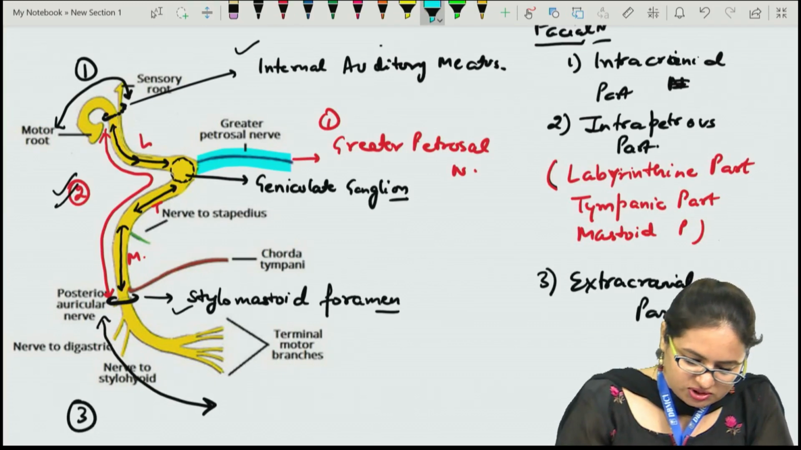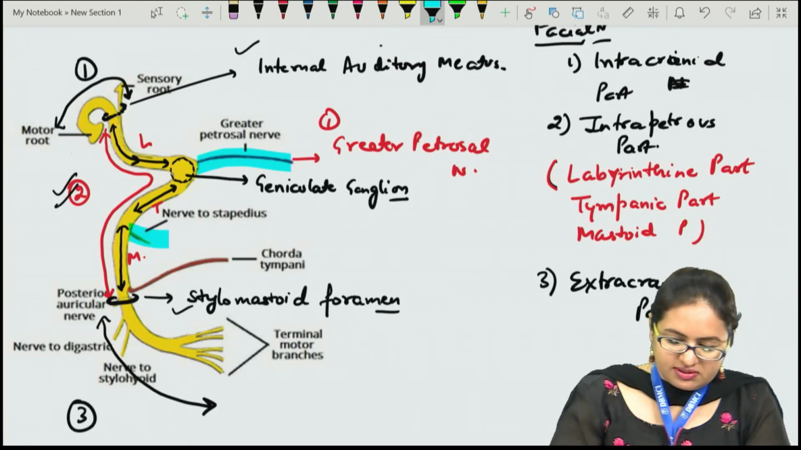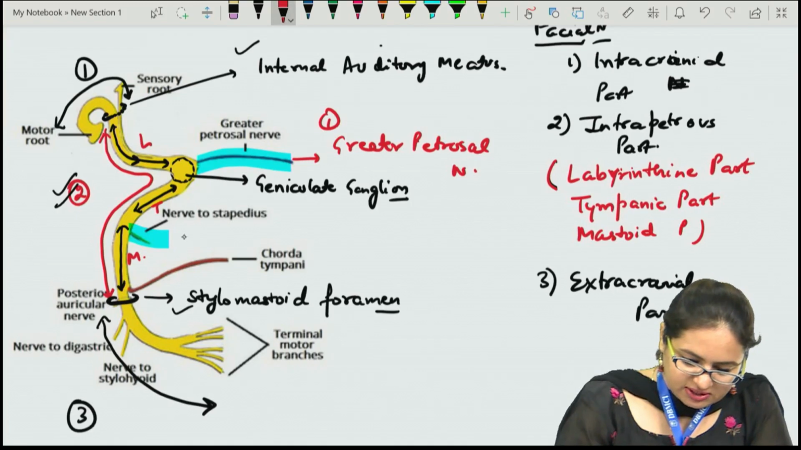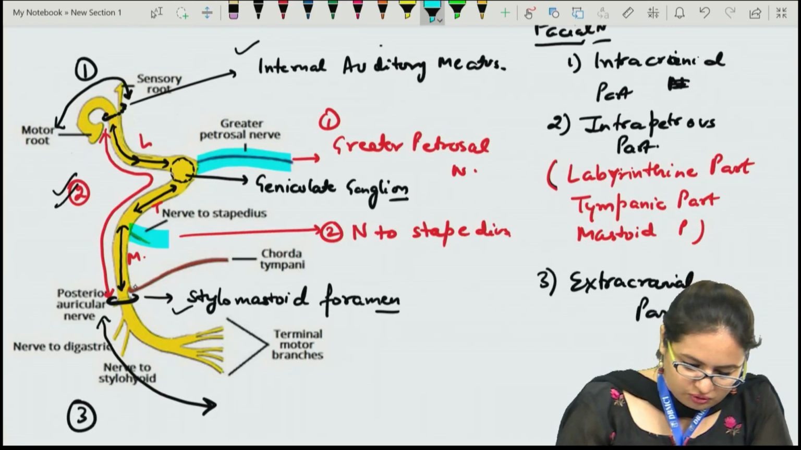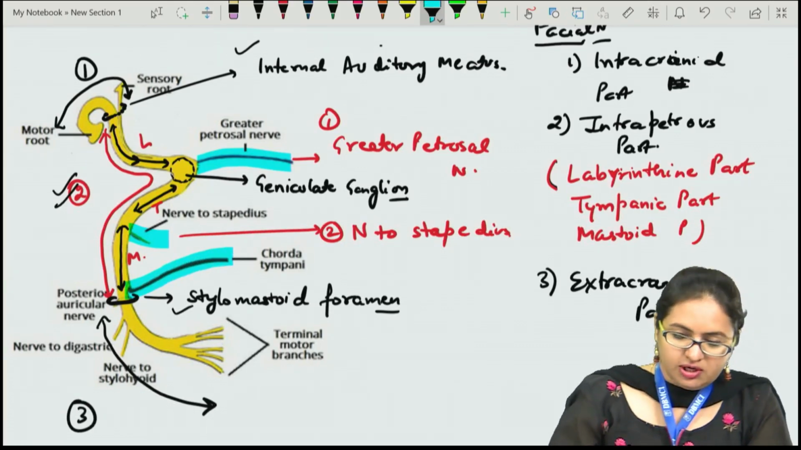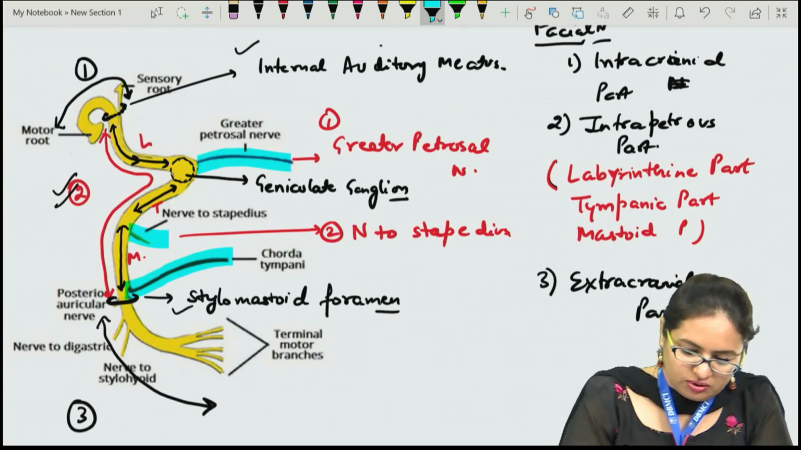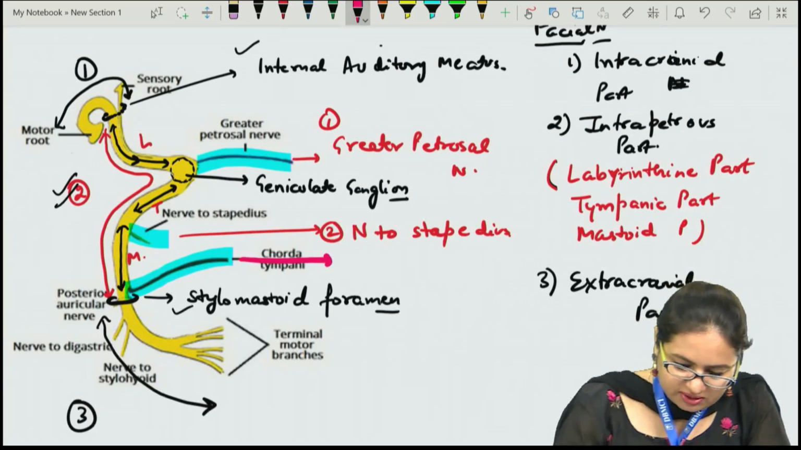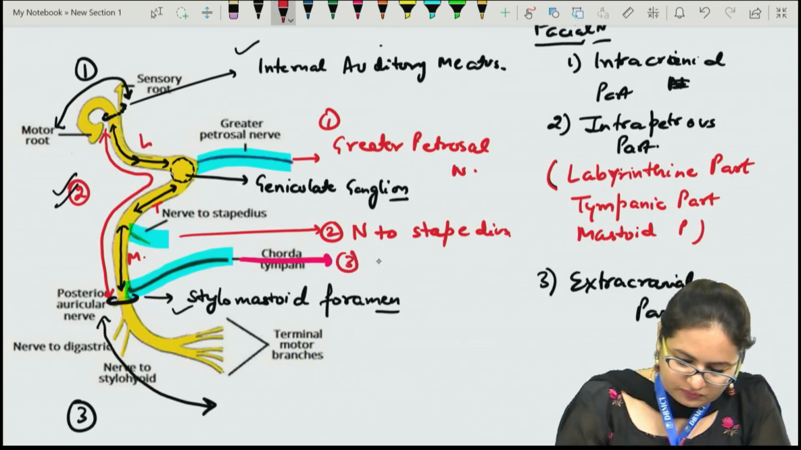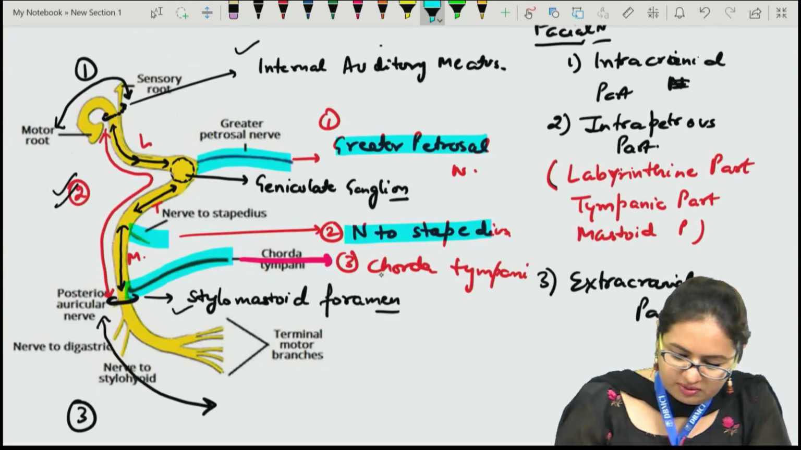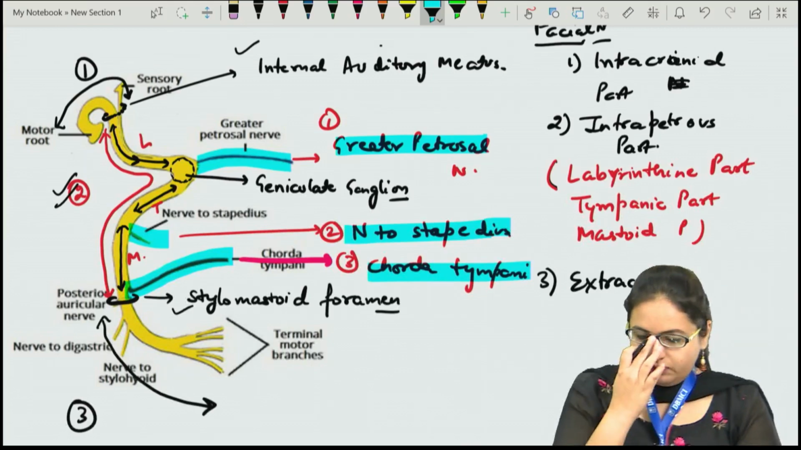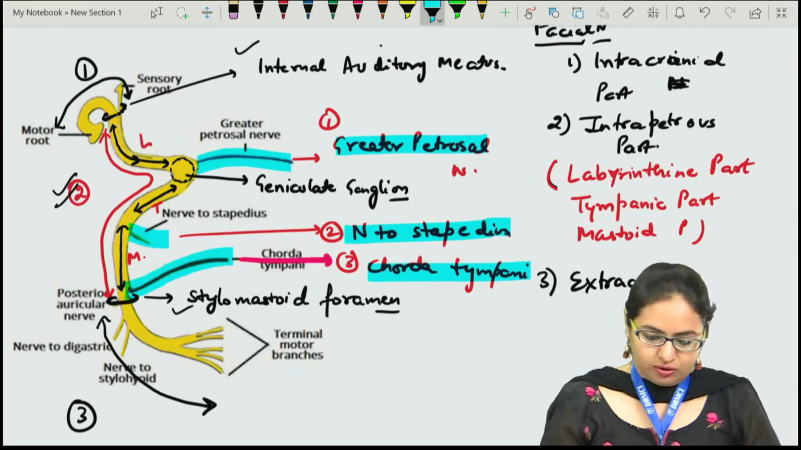Now the second branch, given off over here, is the nerve to stapedius. The third branch, just before it comes out through the stylomastoid foramen, is the chorda tympani. These three branches are given off within the middle ear only, and the rest of the branches will be given when it exits through the stylomastoid foramen.